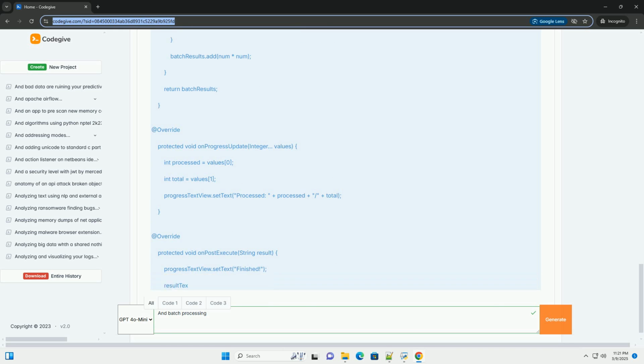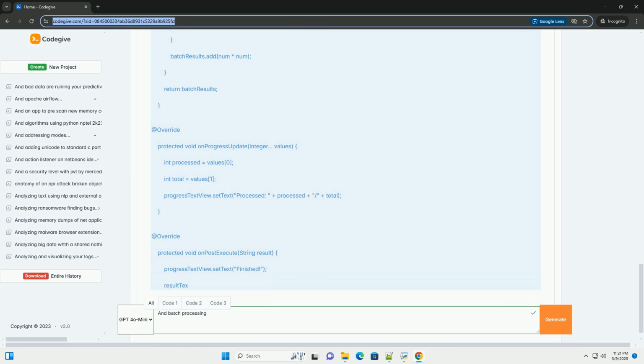Minimize UI updates. Avoid unnecessary UI updates. Update the UI only when necessary to avoid performance bottlenecks. Use profiling tools. Use Android Profiler to identify performance bottlenecks and optimize the batch processing operation.